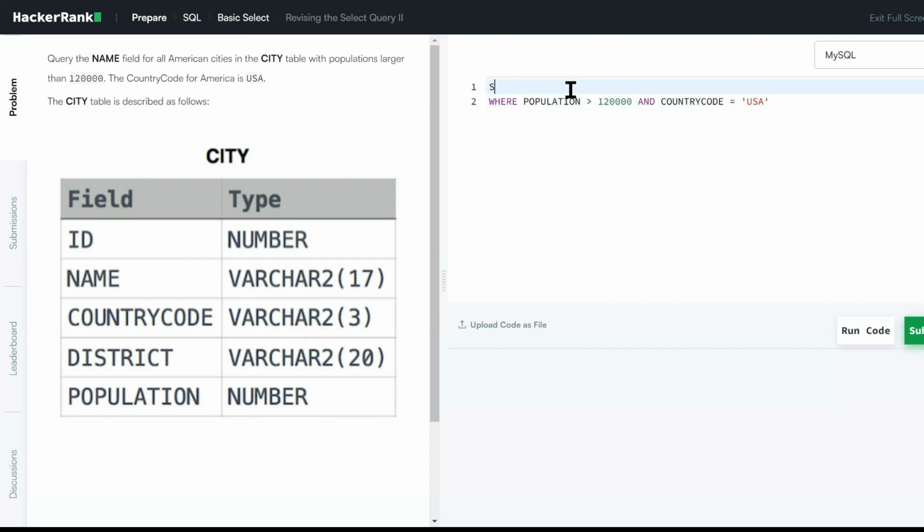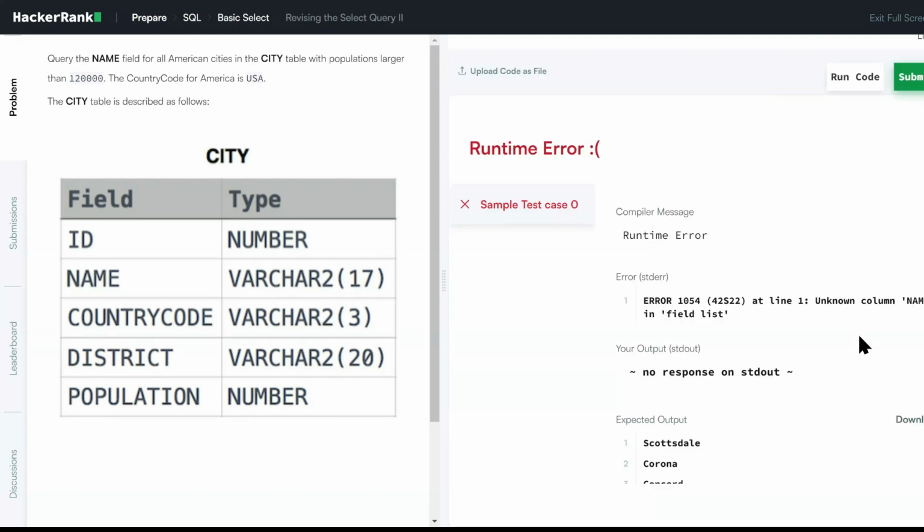So to get the output we have to write select, and in select it is asking for name, so we'll write name. And now we will run it and we hope that we get the good result. So it is taking time, let's wait.